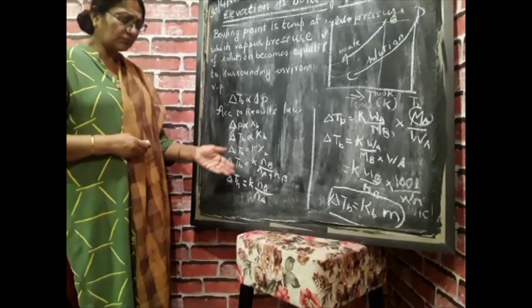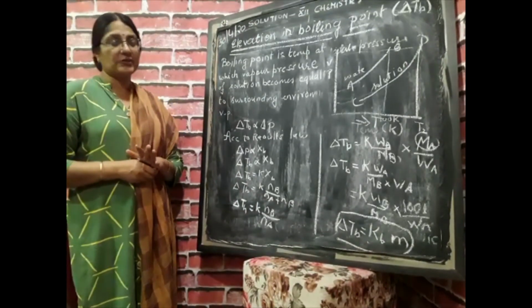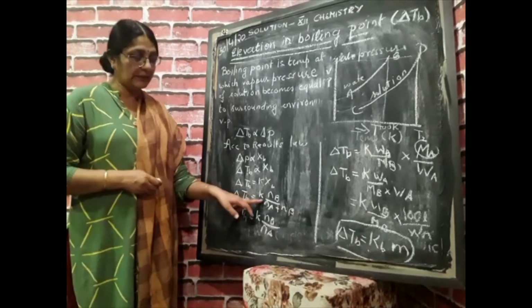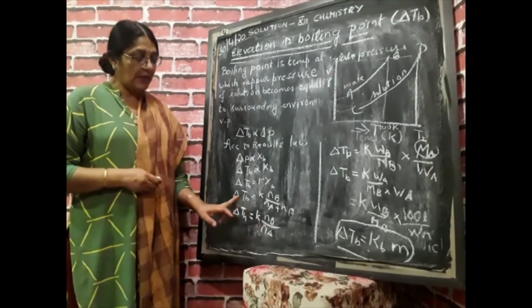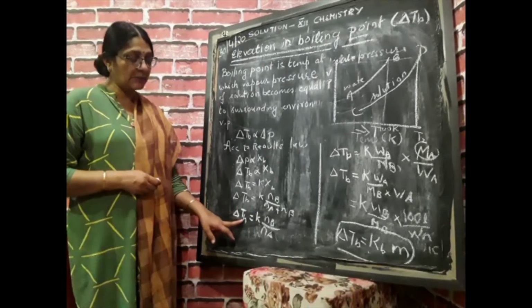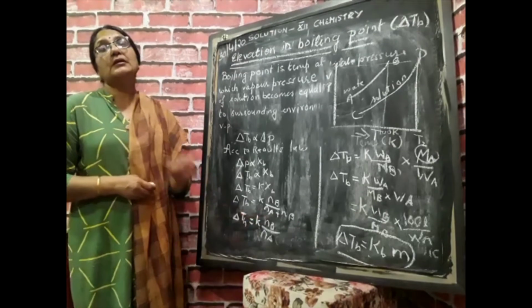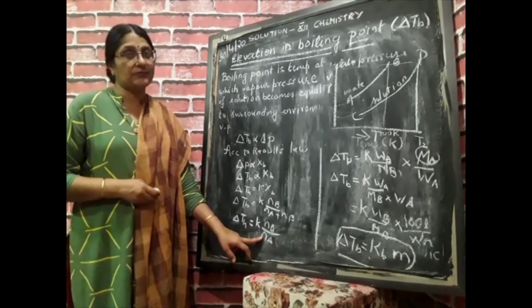Now, as we are considering a very dilute solution, nB is very less than nA, so we are going to neglect it. Hence we have delta TB equal to the proportionality constant into the number of moles of solute upon the number of moles of solvent.